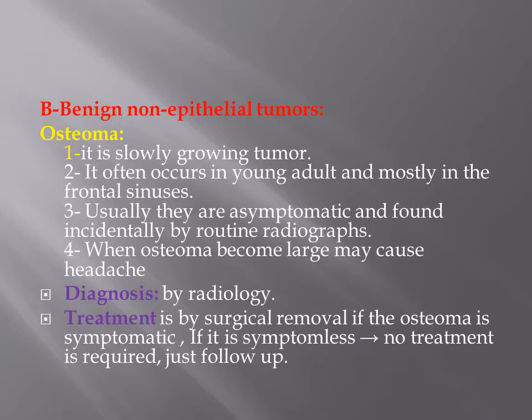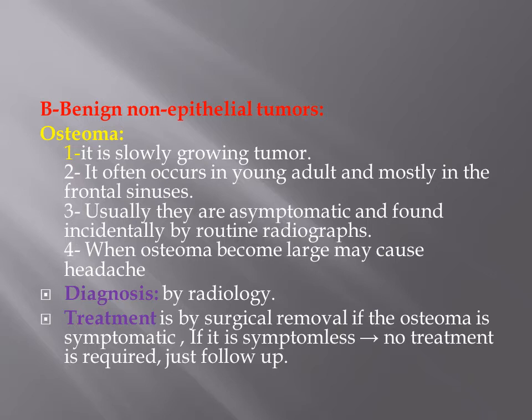For the benign non-epithelial tumors, we are talking about the osteoma, which is a slowly growing tumor, and it often occurs in young adults and mostly in the frontal sinuses. Usually they are asymptomatic and found incidentally by doing routine radiographs for another reason.